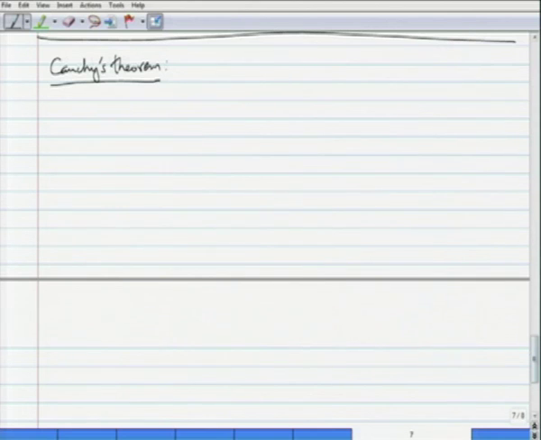So, here I will quote Jordan's curve theorem.